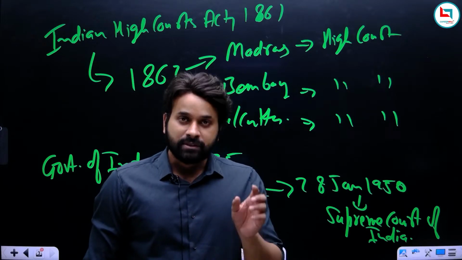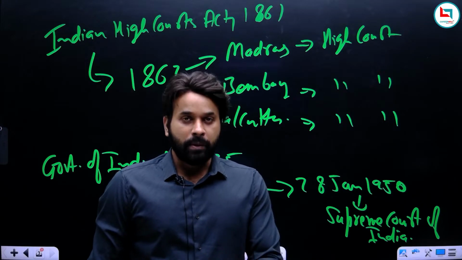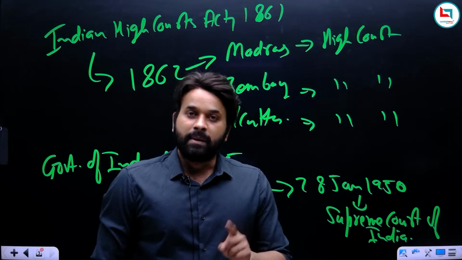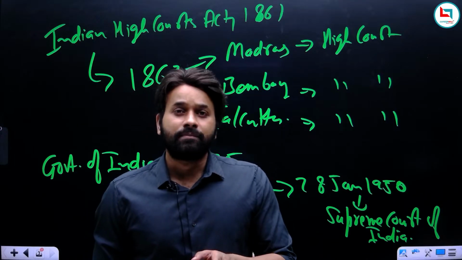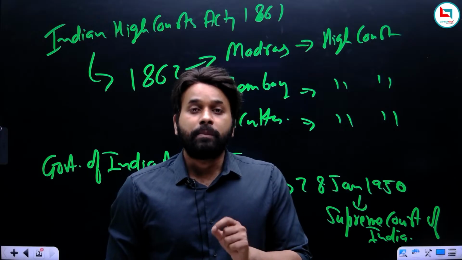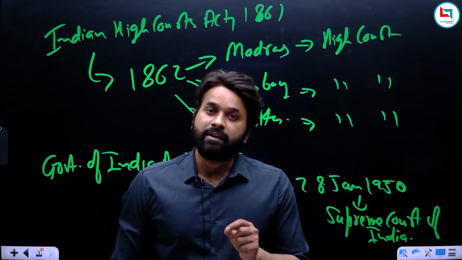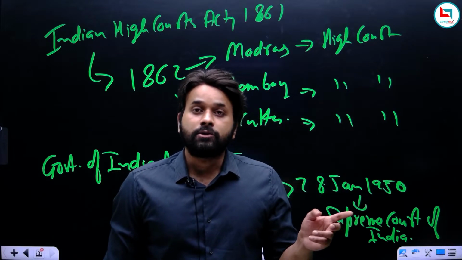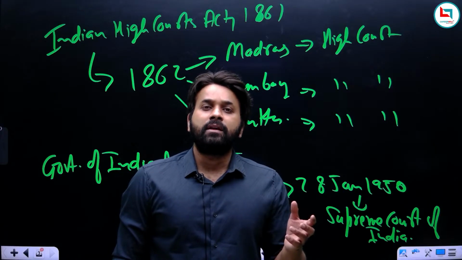But remember, if someone asks which court is more powerful, the Federal Court of India or the Supreme Court of India? It is true that the Supreme Court replaced the Federal Court of India, but the fact is the Supreme Court of India is more powerful than the Federal Court of India. Why? Because the Supreme Court is the highest court of appeal. The Federal Court cannot be considered the highest court of appeal because appeals against the judgments of the Federal Court were heard in Britain.